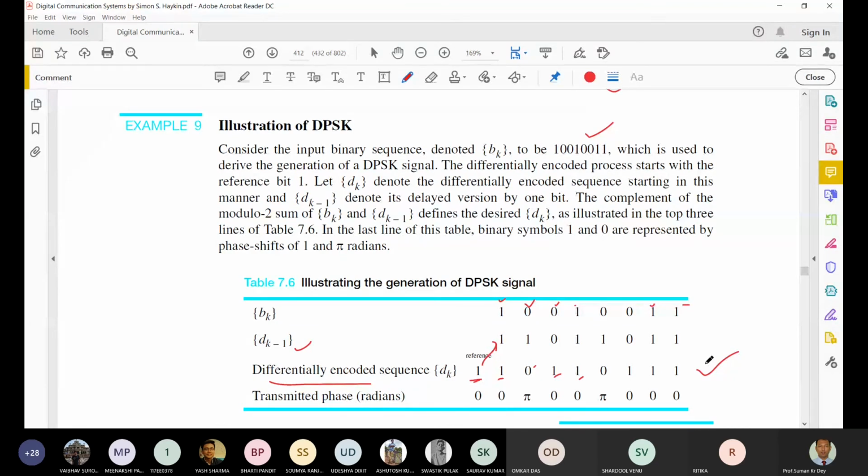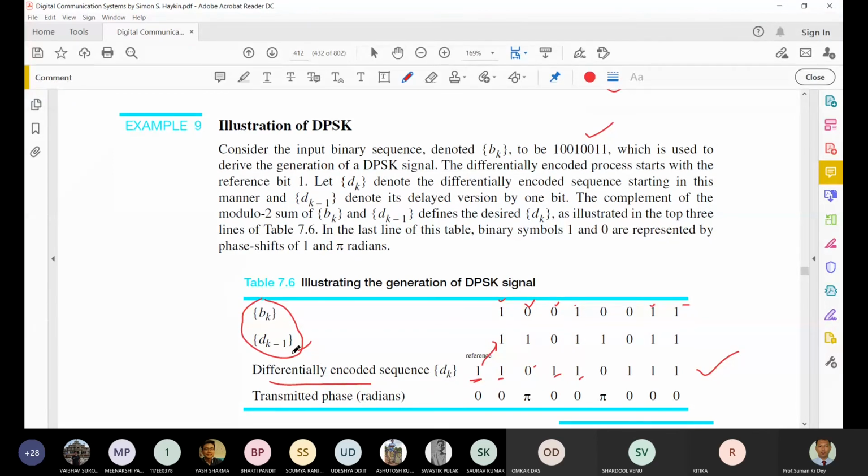Okay, basically as I told, dk minus 1 is a shifted version of the dk, and we are shifting, means that value is shifted over here, so whatever the value will be there, it will be shifted there. Okay, and so on. Now we can also get the dk value by using these two terms. Okay, and how to get this? If we do the module 2 sum of bk and dk minus 1.